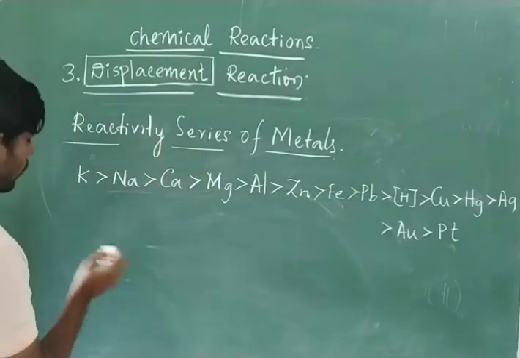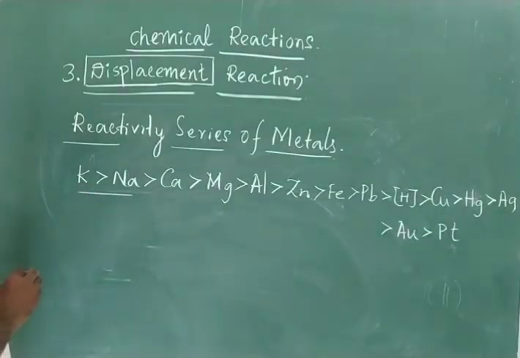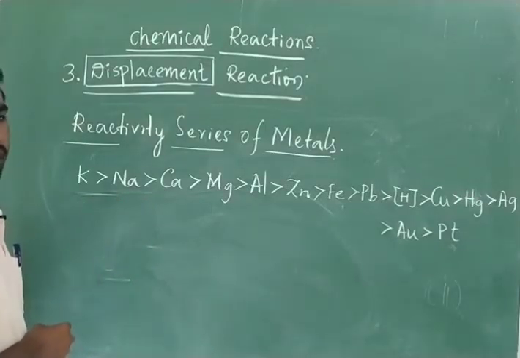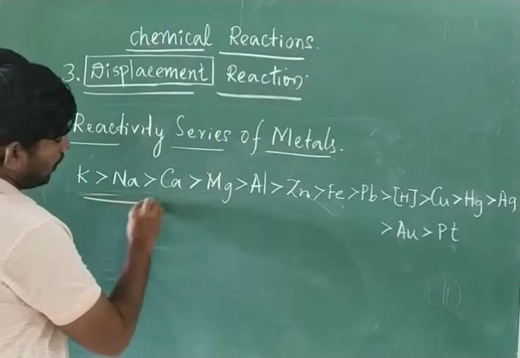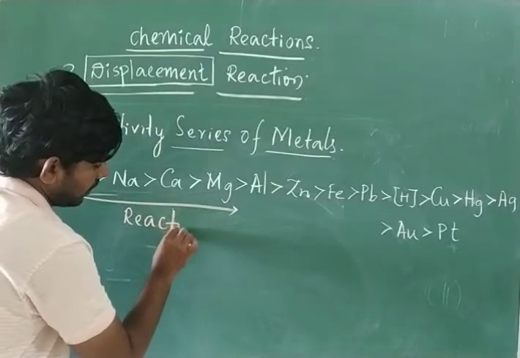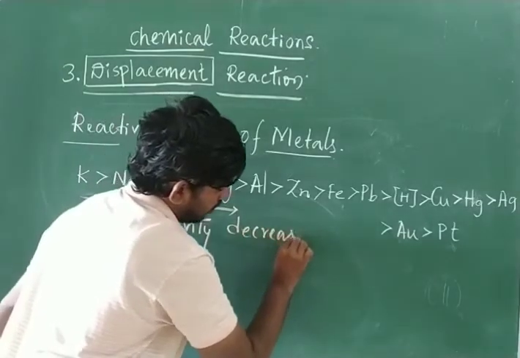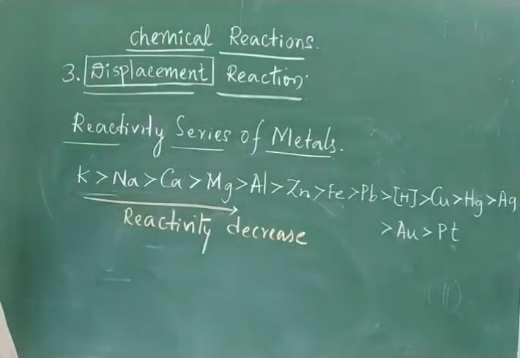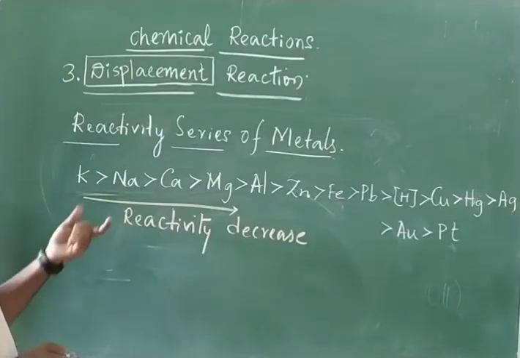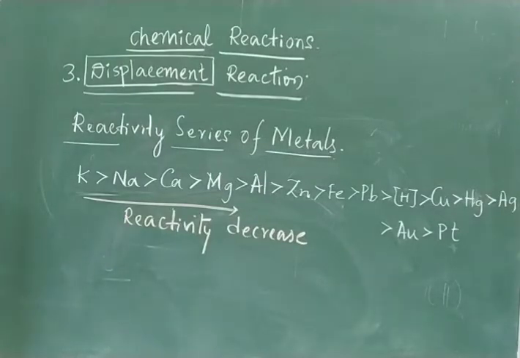So reactivity series means what? Arrangement of metals in decreasing order of their reactivity. Means as we move from left to right, reactivity is going to decrease. Arrangement of metals in decreasing order of their reactivity. I will give an example, you will come to know.